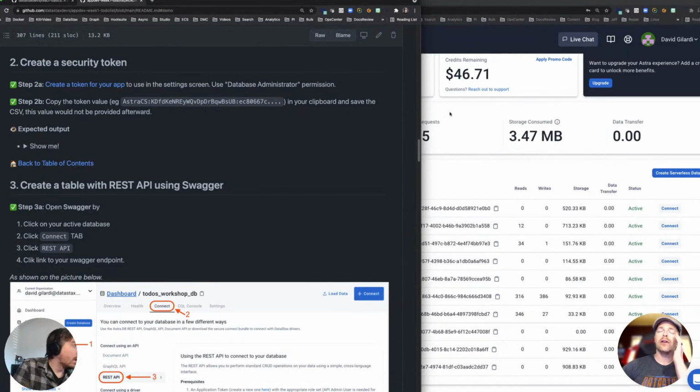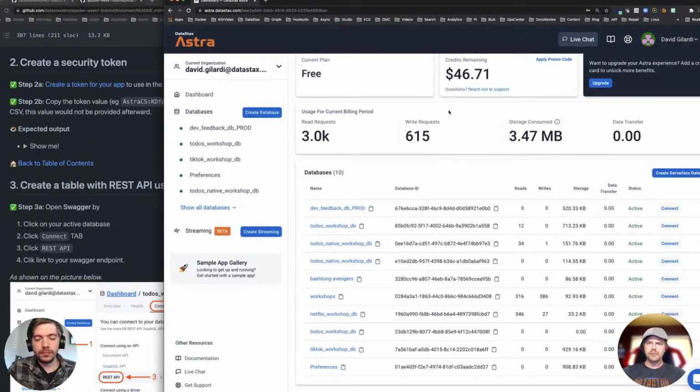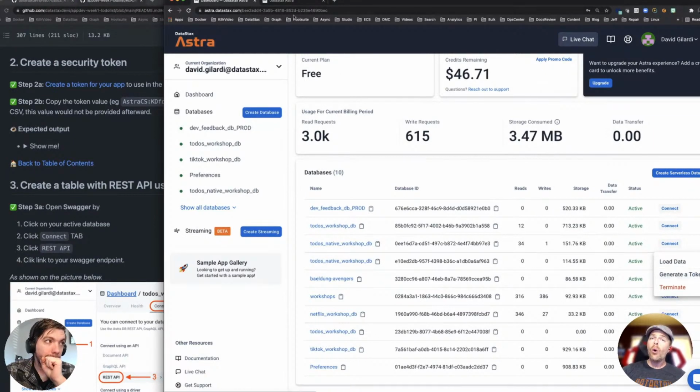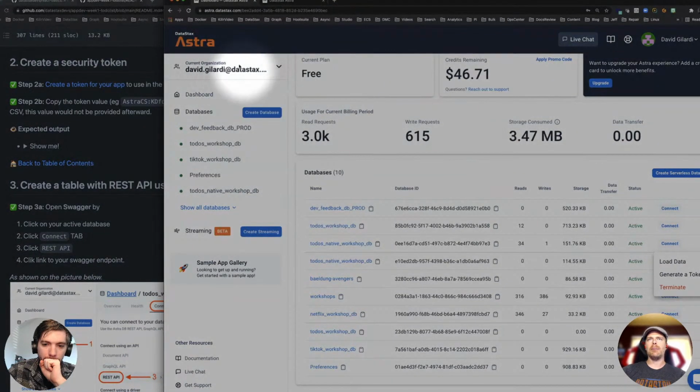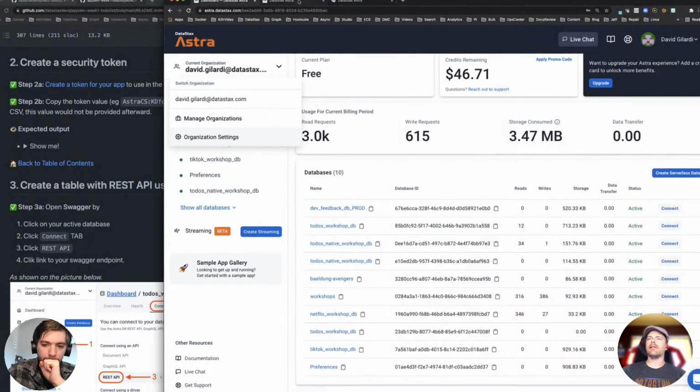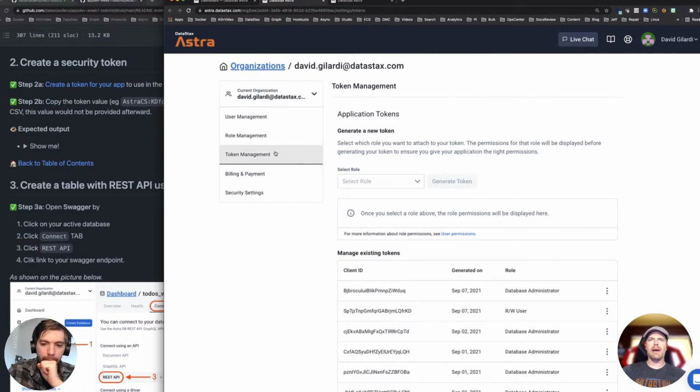There's one of a couple ways you can do this. My database just went live. So you can either use the ellipsis on the right side. If I click on that, you'll see generate a token. That's one way to do it. And again, notice I'm right clicking saying open in a new tab. Or up on the left-hand side in the current organization, I have this drop down. I can click that, go to organization settings. Again, I'm going to middle click. Both of these are going to bring me to the same place, right? I want to go to token management.